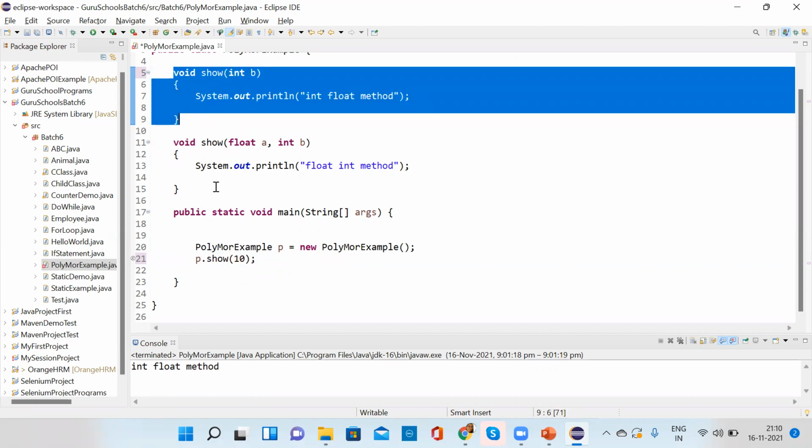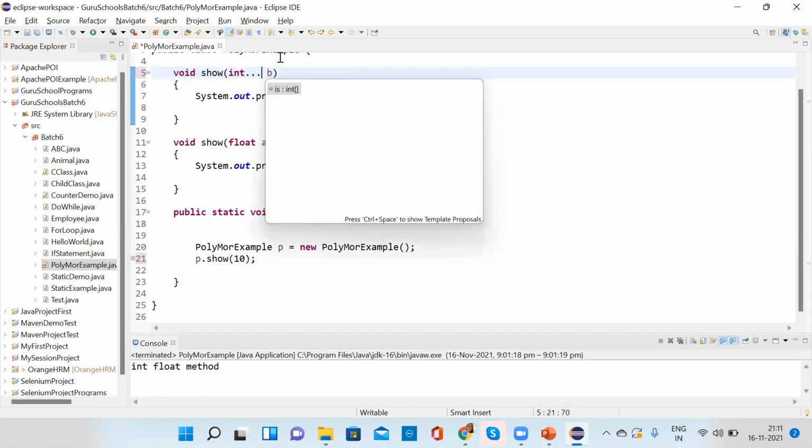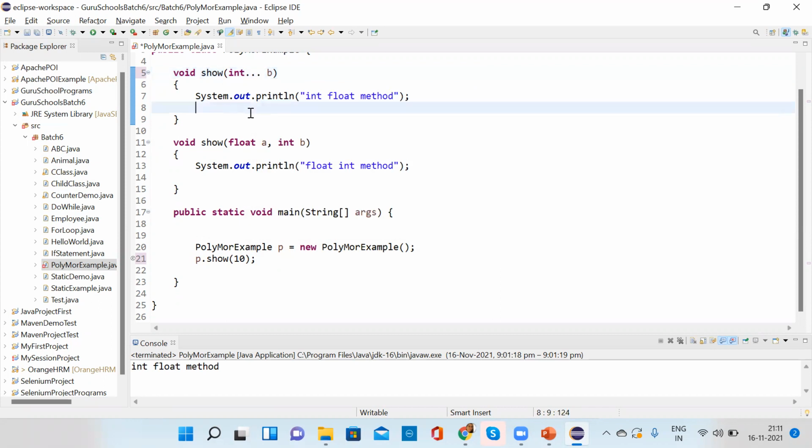Okay, now if I write integer dot dot dot, these 3 dots I have kept here, then this is called a var argument method. What is a var argument method? Okay, so this is called a var arg method. Now see, it is not showing any error.